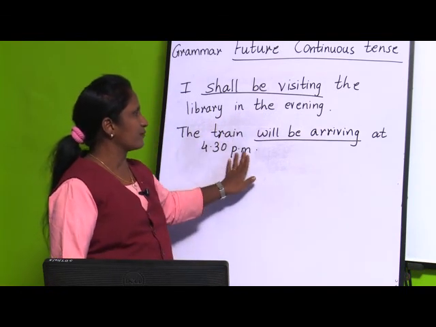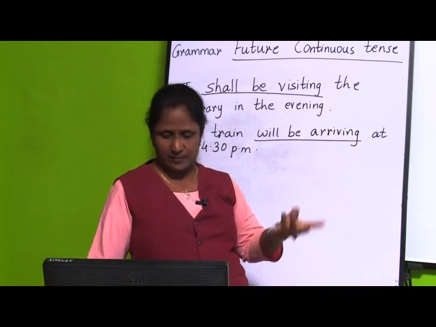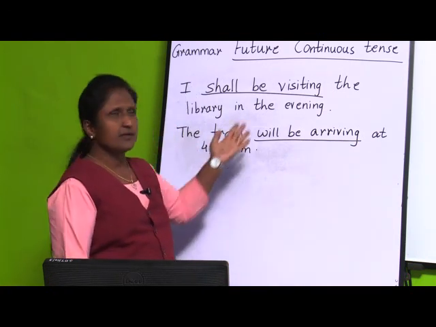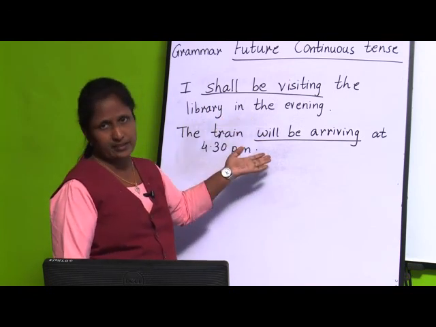They have given one point in the future when it is going to happen. They have given one point that it will be in the evening time. Here also they have given one time, that it is at 4:30 p.m. This is the given time, 4:30 p.m. or here it is evening. Examples: shall be visiting and will be arriving. These are the examples of the given time in the future.